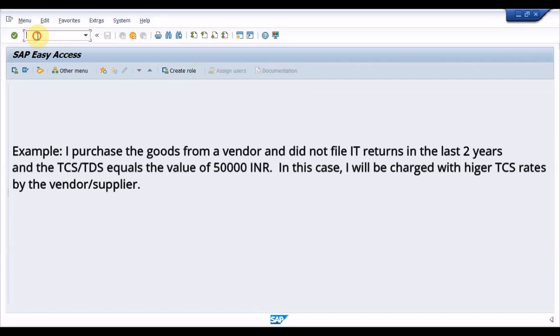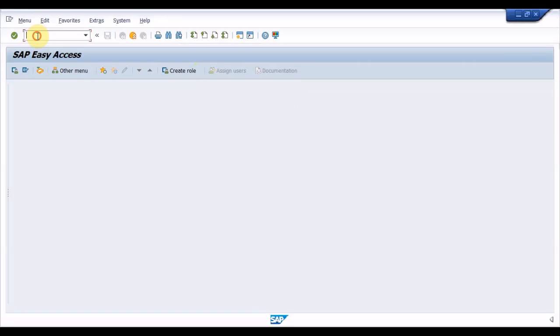Now, let me show you the calculation process in the SAP system case by case. Before that, I just want to tell you that the activation of the condition types is controlled through the condition records. Condition type will be deactivated if the criteria of the condition record is not met.